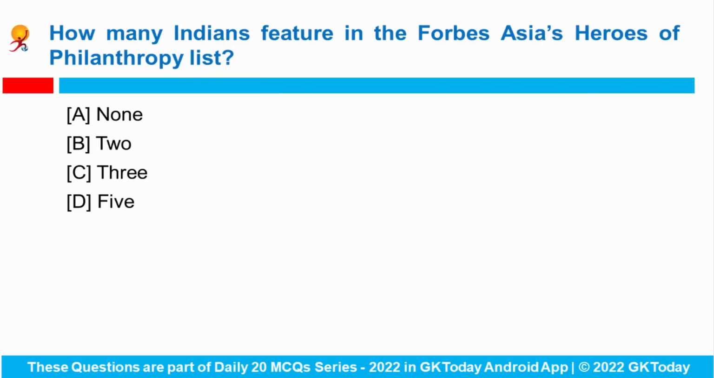Next is, how many Indians feature in the Forbes Asia's Heroes of the Philanthropy list? So 3 Indian billionaires, Gautam Adani, Shiv Nadar and Ashok Soota, find place in the Forbes Asia's Heroes of Philanthropy list. Okay. So this list basically highlights the individual altruists in the Asia Pacific region who are actually donating from their own fortunes and giving personal time and attention to their select causes.